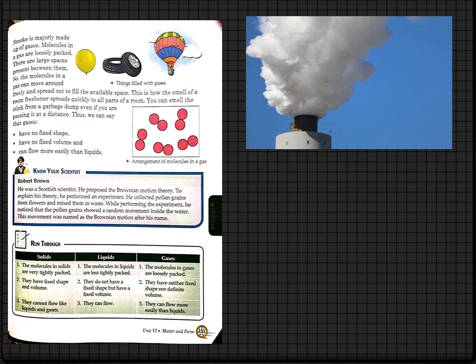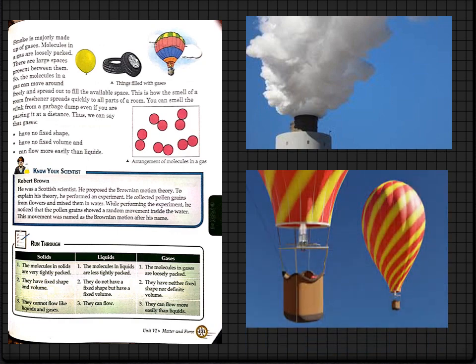So the molecules in a gas can move around freely and spread out to fill the available space. Wherever there is space, the particles or molecules of gas can occupy the entire space available. This is how the smell of a room freshener spreads quickly to all parts of a room.